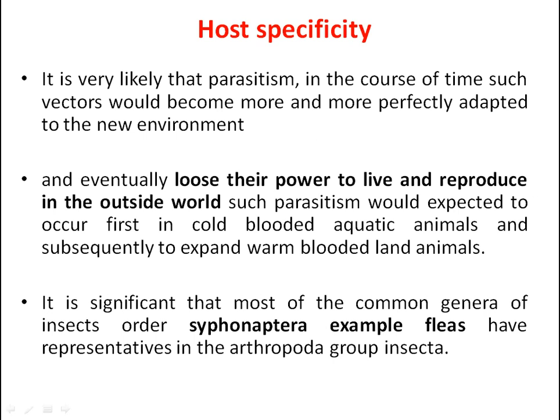Here the specificity always refers to the fact that they survive only in such organisms where they find this favorable environment. What is called as host specificity. They are very specific, very unique, and they survive only in the body of such organisms.